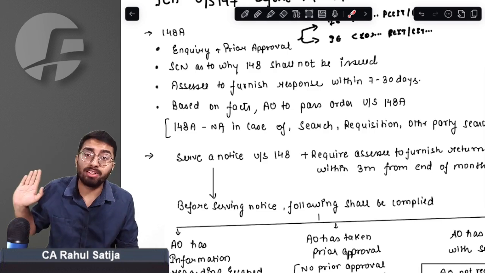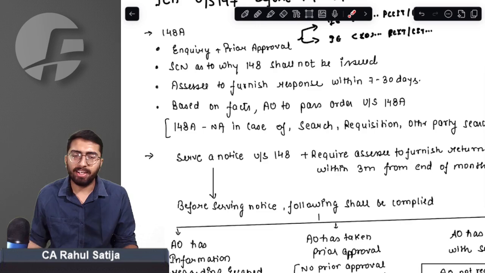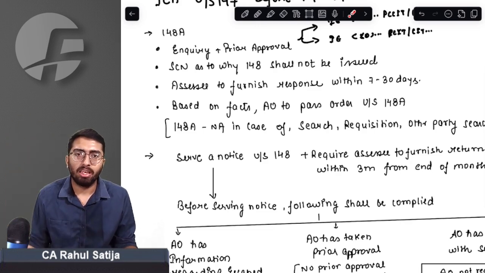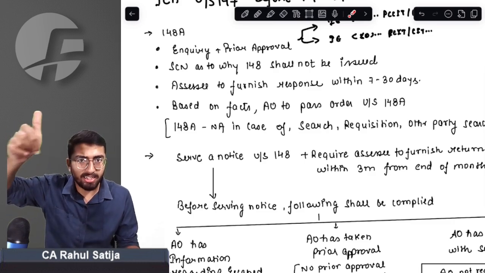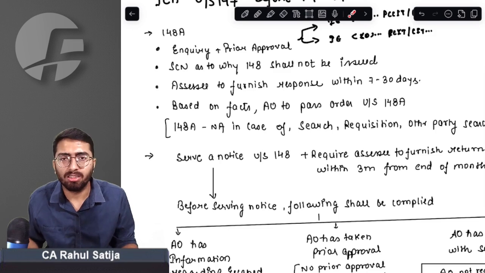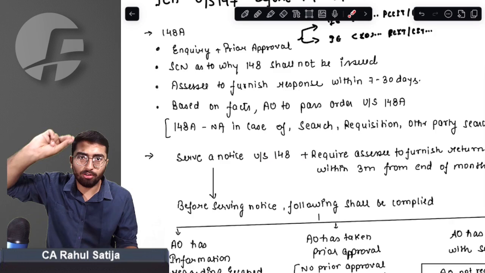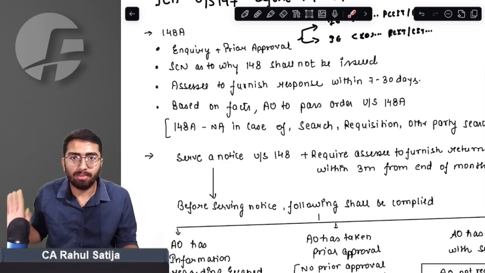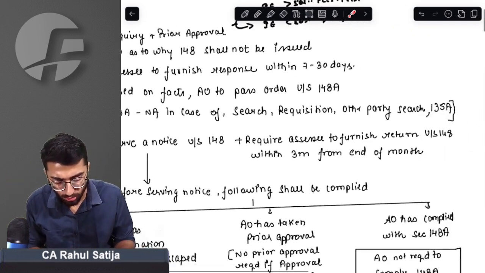To continue further, AO has to send a notice. AO has to send a notice under section 148 that your case has been selected for income escaping assessment. You have to file a return. AO has to send two things: notice that your case has been selected, and you have to file a return. This notice is being sent under section 148. So what is the process? 148A, show cause notice. Once show cause notice is complied with, AO has to comply with 148, that is regular notice, and we are asked to file the return.